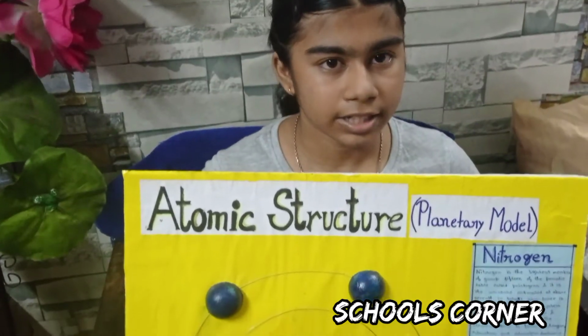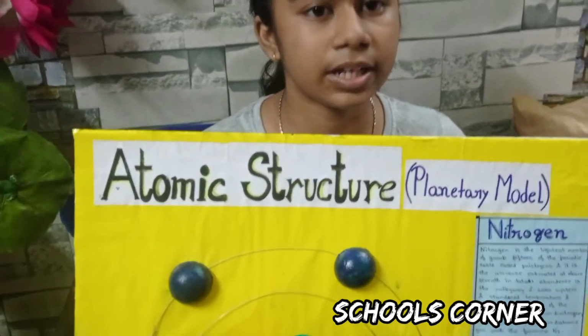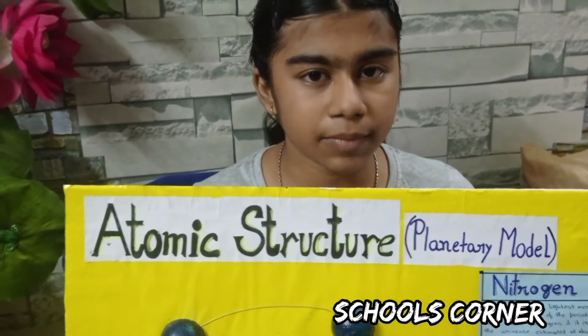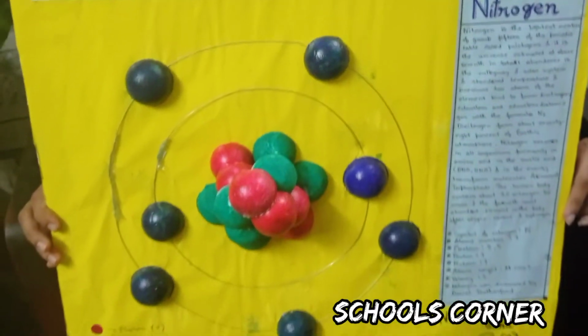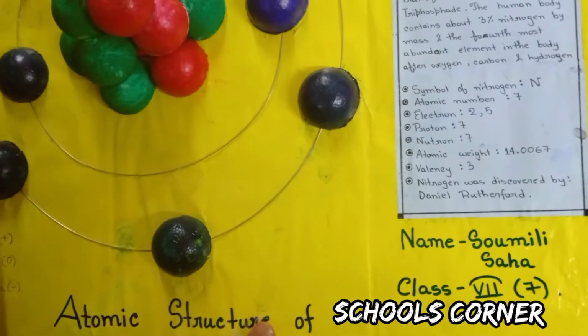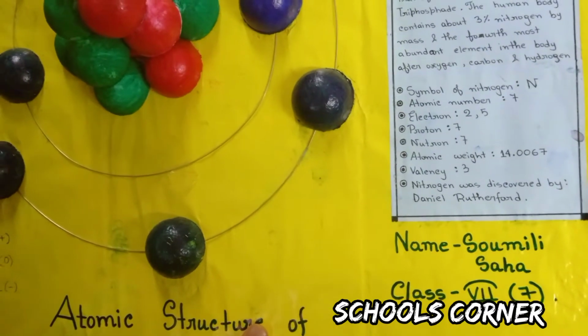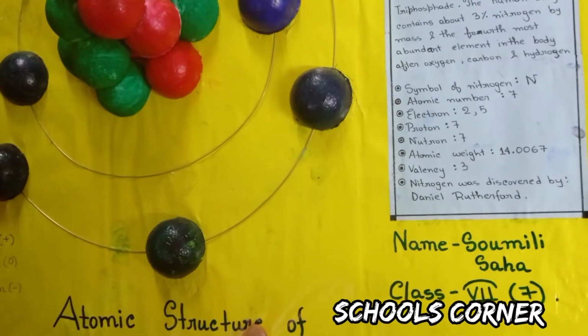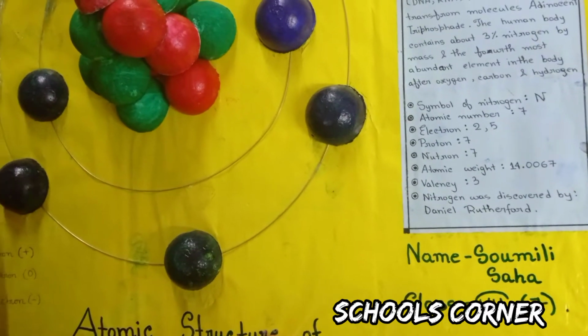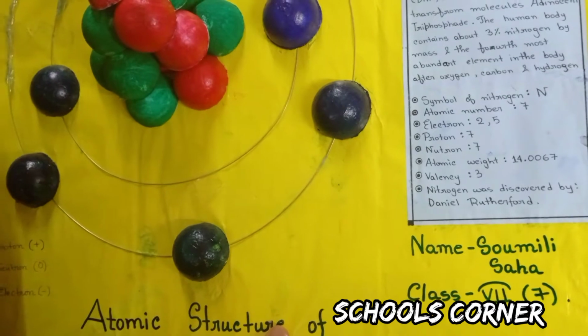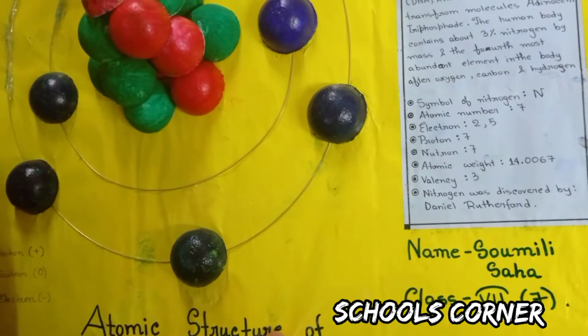Today I am going to show a project made by me on atomic structure. It's a planetary model. My element name is nitrogen. Symbol of nitrogen is capital letter N. The atomic number is 7. The number of electrons is 7. Number of protons is 7 and number of neutrons is 7.